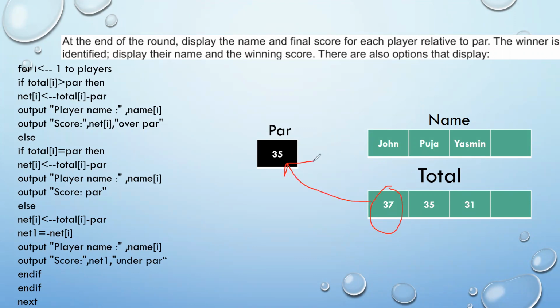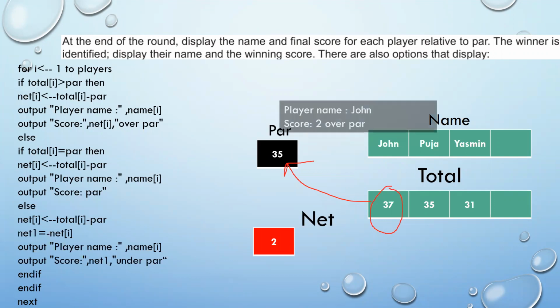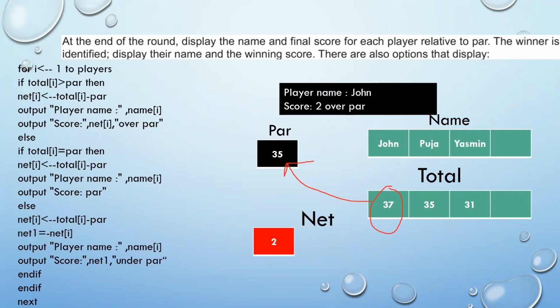To calculate the net score, if the total score is above the par score, we subtract the par score from the total score so that we get a net score of +2, which is on your screen. Now to output the name of the player, we have used 2 output statements, player name and score. So the player name is John and his score is 2 over par. So John's details are getting displayed in relation to the par score.